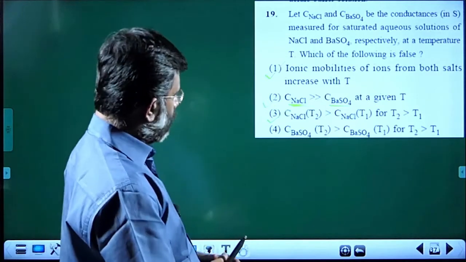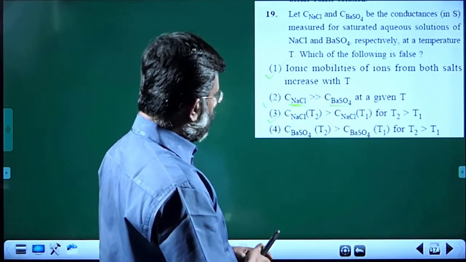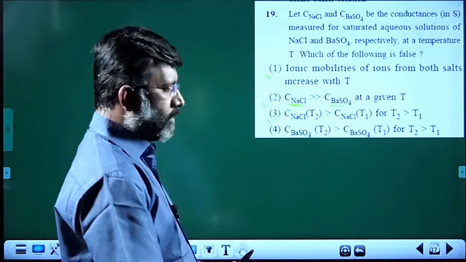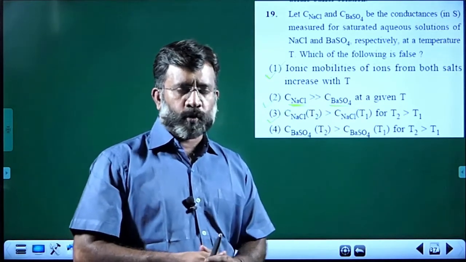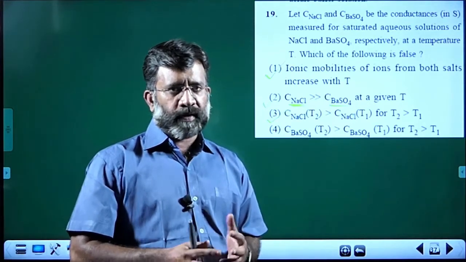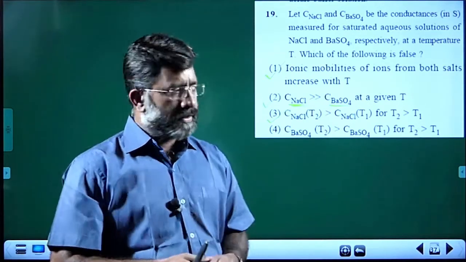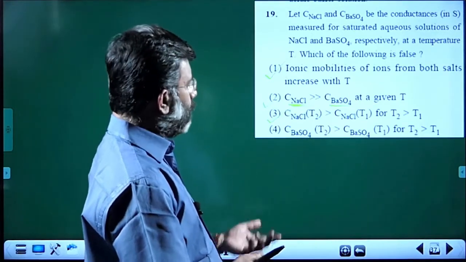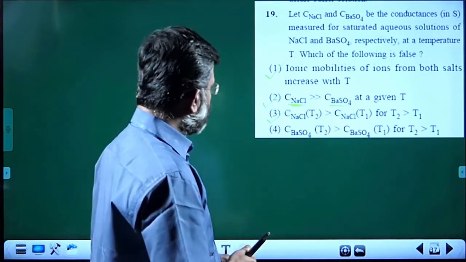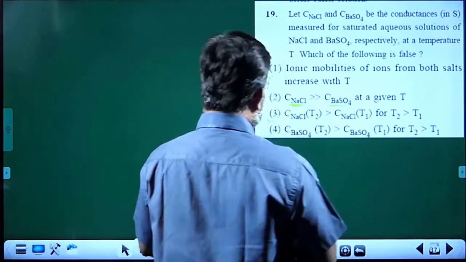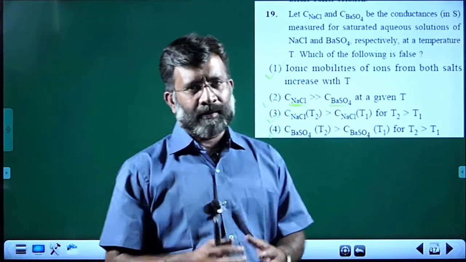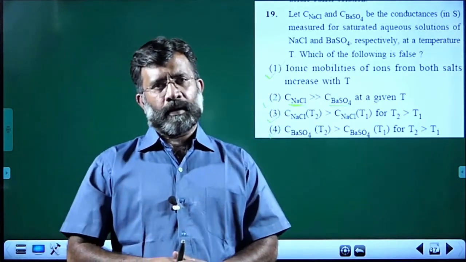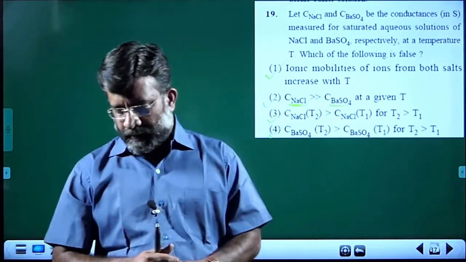Last choice. Conductance of barium sulfate at T2 is greater than that at T1, for T2 greater than T1. See, that too is an endothermic dissolution. An endothermic dissolution is favored at a high temperature. So when the temperature increases, the dissolution increases, and quite naturally the conductance will increase. So there is basically no answer in that question. To put it more correctly, we don't have a crystal clear answer there.